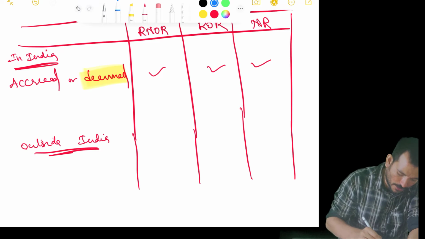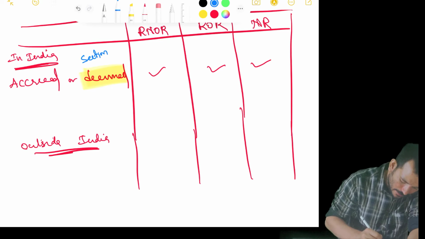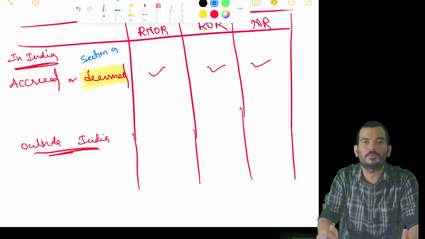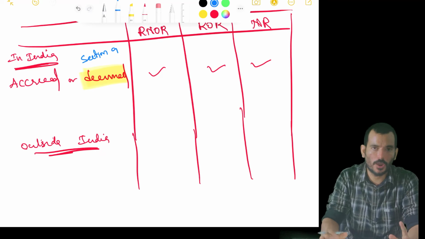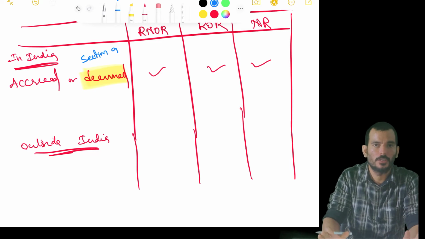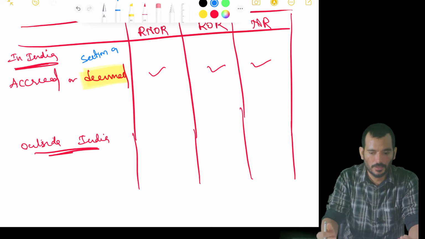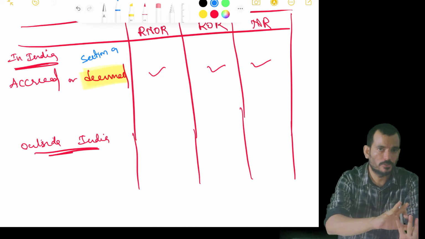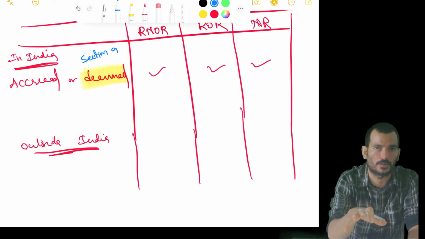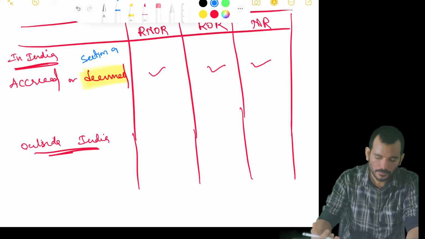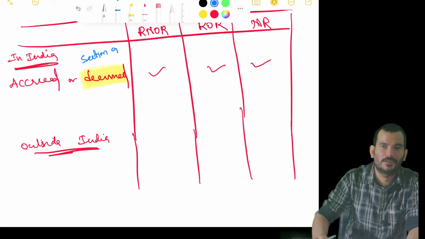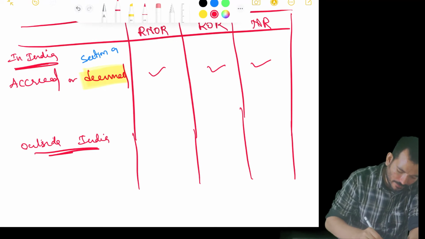For that there is a separate section. That section is section 9. Section 9 will tell what are all the incomes that are deemed to be accrued in India. See, if you are debating on this, definitely it is an issue. But income tax is like, don't come for a debate. We are deciding that it is deemed to be accrued in India. The moment I am saying that this is deemed to be accrued, there should not be any discussion on whether this is accrued or not. I am saying it's deemed to be accrued. Okay. So like that, in a forceful way, section 9 is telling you that these are all deemed to be accrued in India.